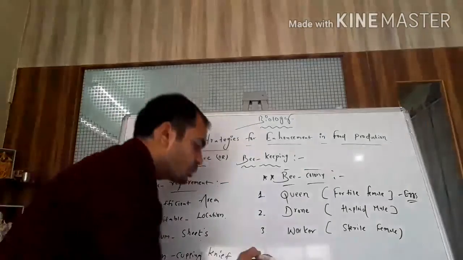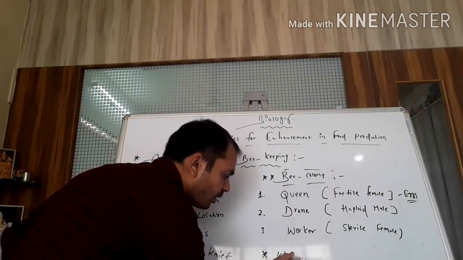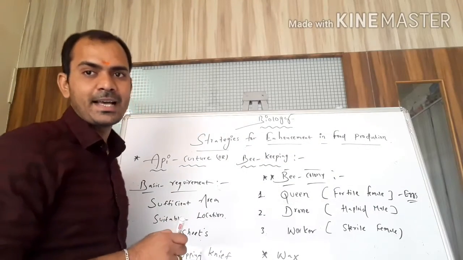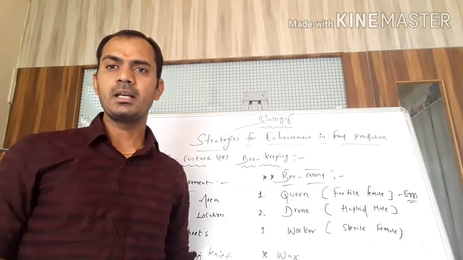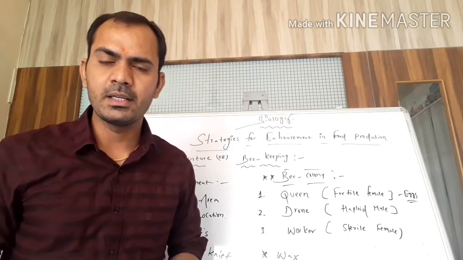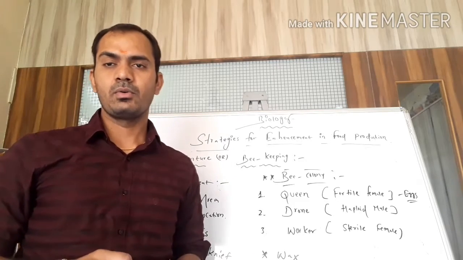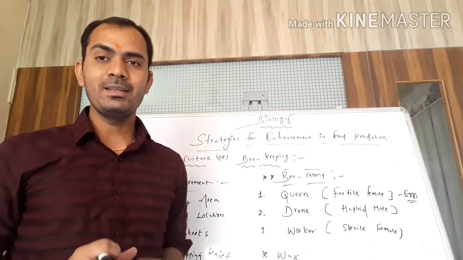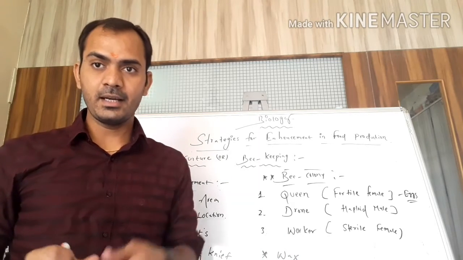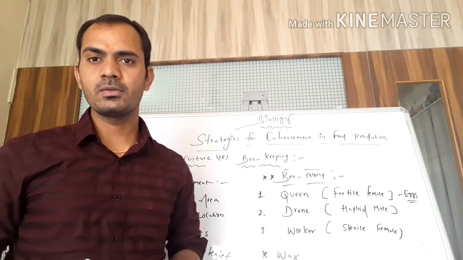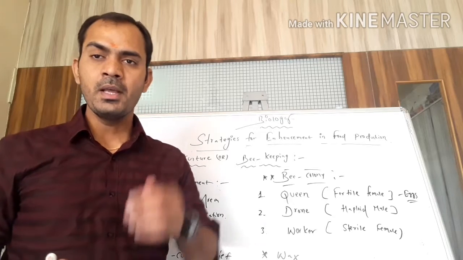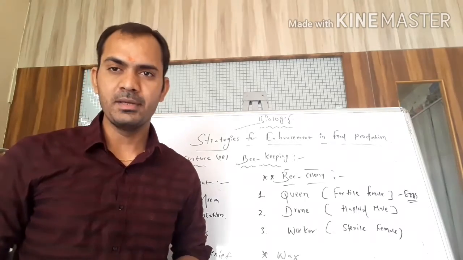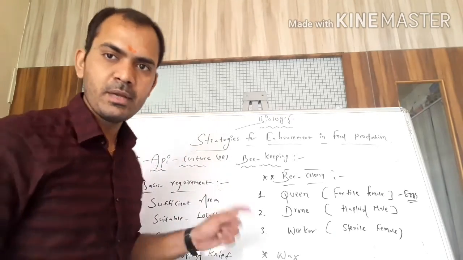And one more thing, students: what is the main important production in this industry? The wax, but this wax is actually produced in the second to fifth abdominal segments of the bees. I repeat, students, this is an important question at NEET level. Wax is produced from exactly which segment of the bee? That is the main answer, students.